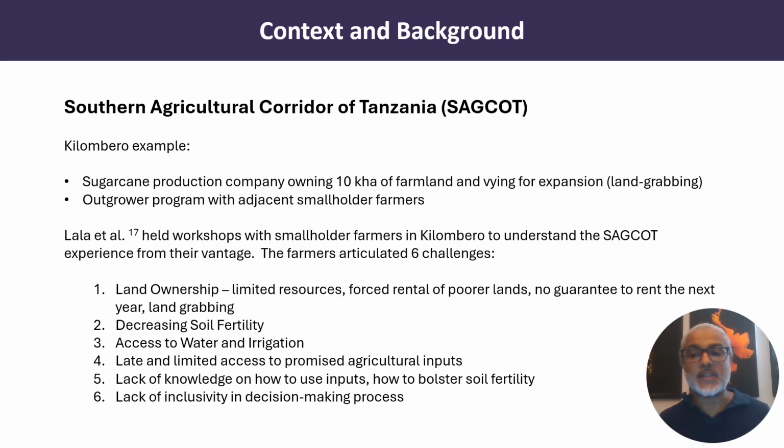Certainly, soil fertility decreasing is a recognized issue in Kilombero. They were promised water, they were promised irrigation technology, and chemical inputs. These typically would arrive late and with limited access. The farmers admitted a lack of knowledge on even how to use the inputs or how to bolster soil fertility, and their largest concern was a lack of inclusivity in the decision-making process.